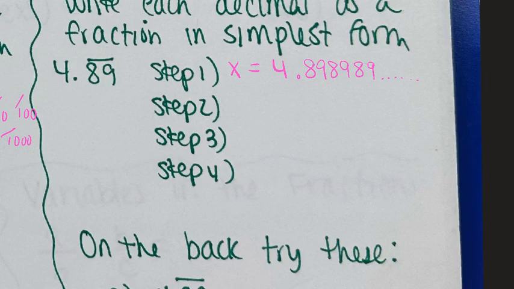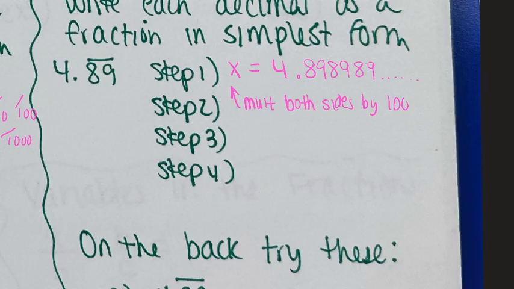So 2 hops is 100. I have to multiply both sides by 100. I'm not always going to multiply both sides by 100. Maybe I only have to multiply both sides by 10, if it's just a 1-digit thing. But this is a 2-digit repeating thing, so I have to go by 2 zeros.